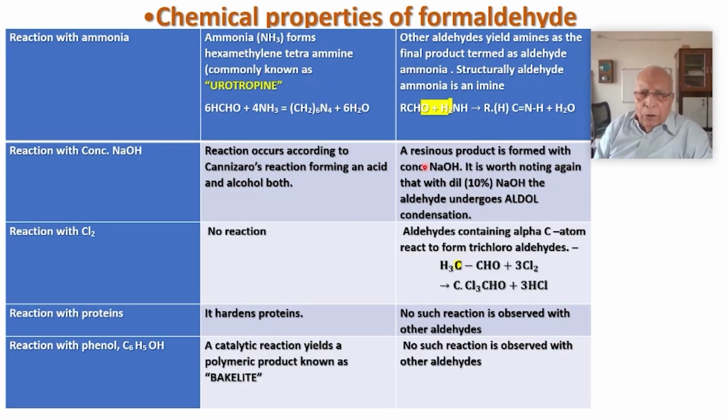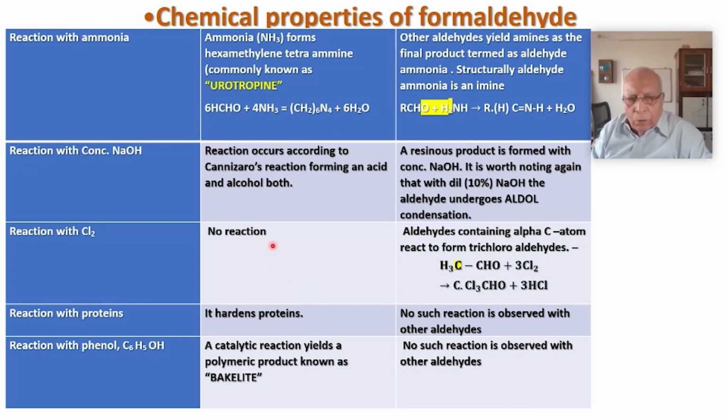Now let us have a look at the chemical properties. Reaction with ammonia, with concentrated NaOH, with chlorine, and protein, and also phenol. Phenol reacts to form a plastic, that is polymerization. The catalytic reaction yields bakelite, a plastic, a resin. It hardens proteins. That is why we use it for preservation of biological specimens.